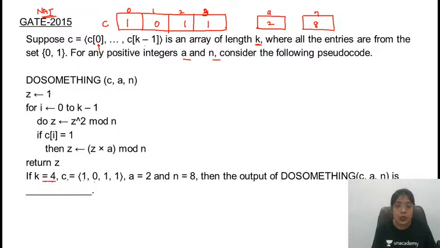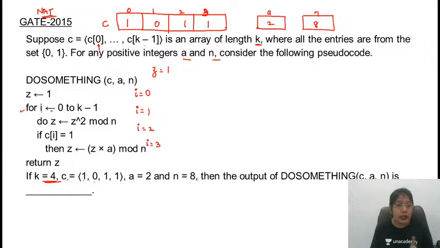Now, execute this code. Z is initialized with the value 1. For I is equal to 0 to k minus 1, this means that this for loop will execute for how many times? For k times. And what is the value of k? In the given question, it is 4. So how many times will I increment? Possible values of I will be 0, 1, 2 and 3, till k minus 1.